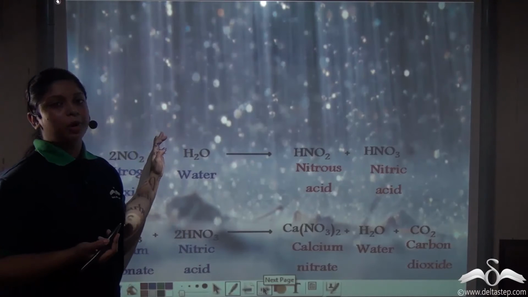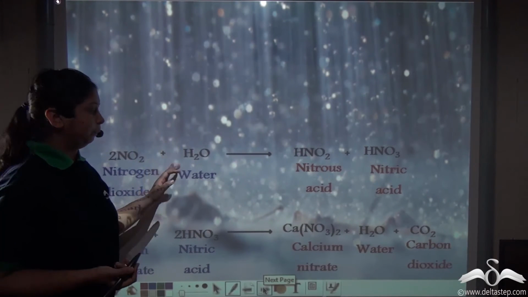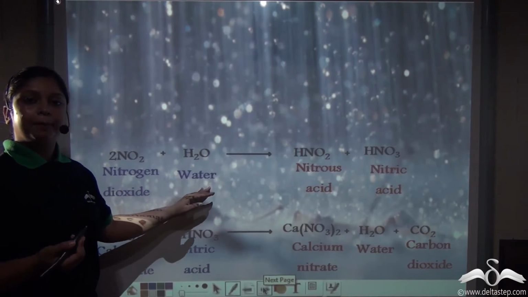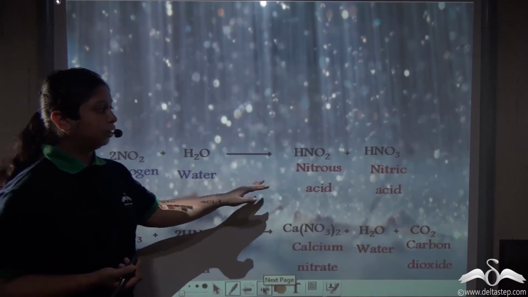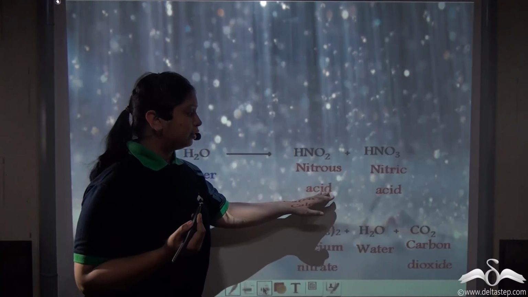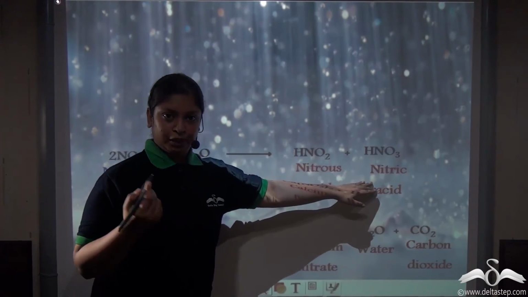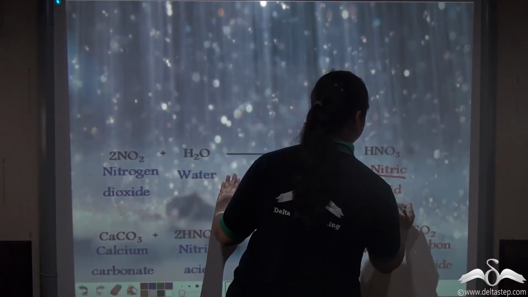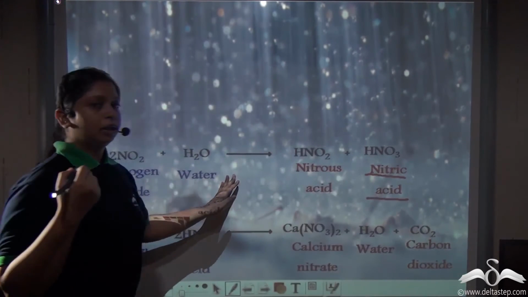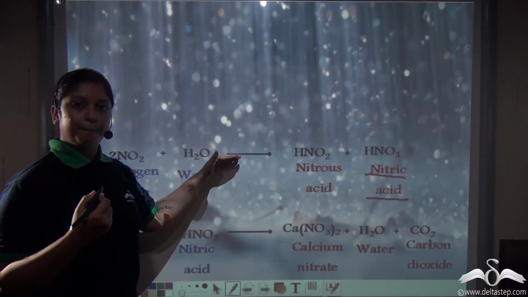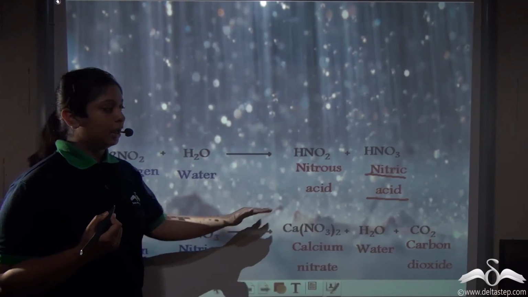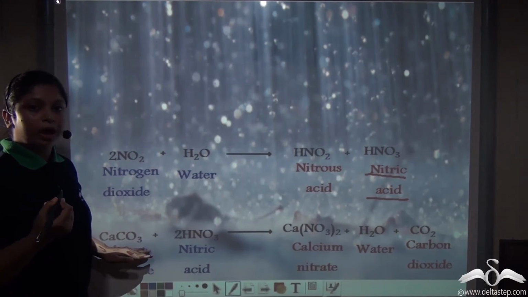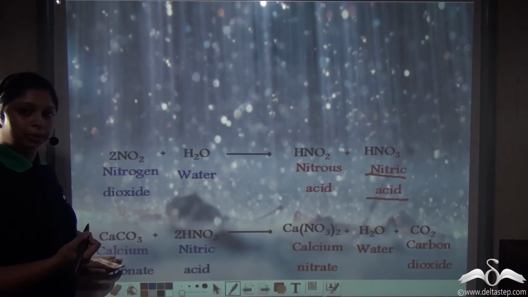Now, after lightning, what happens? It rains, isn't it? So, when it rains, this nitrogen dioxide combines with the rainwater to give two acids, nitrous acid and nitric acid. Now, when the rainwater penetrates through the soil, this nitric acid combines with certain soil carbonates like calcium carbonate.